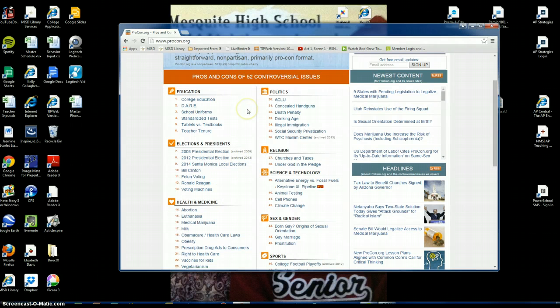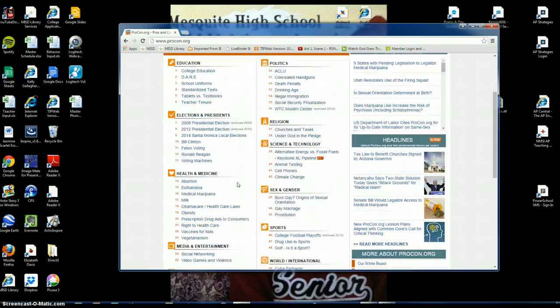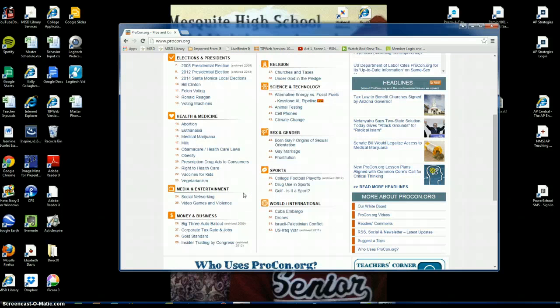I would also not select a topic where your mind is already made up, because what's the point of researching if you already have an opinion about something? So go here, and they have some interesting topics to look at. For example, you may want to consider felon voting. Should people who have a felony be allowed to participate in the democratic process, like voting? Again, it cannot be something that you've made your mind up about.